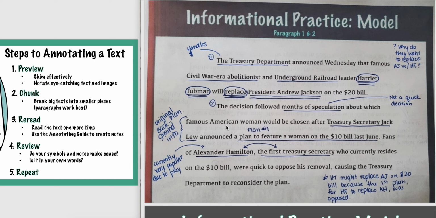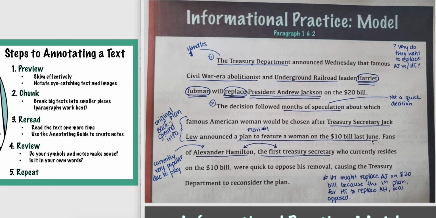They don't give us the criteria for that, but having read that they're trying to choose Harriet Tubman, we kind of have an idea which way Mr. Lew was going. So his first plan was to feature that chosen woman on the $10 bill, and it was in June, the last June, not this June, but the last June, so 2019. Okay, so now I know the original plan.